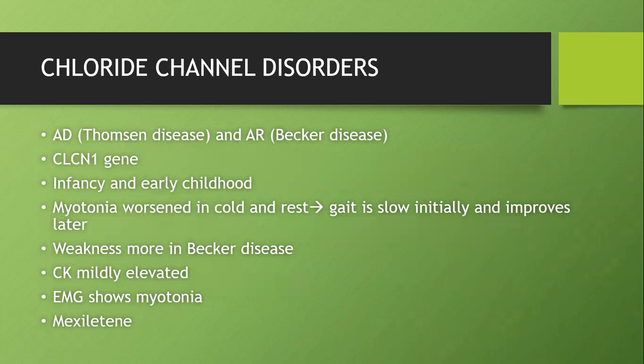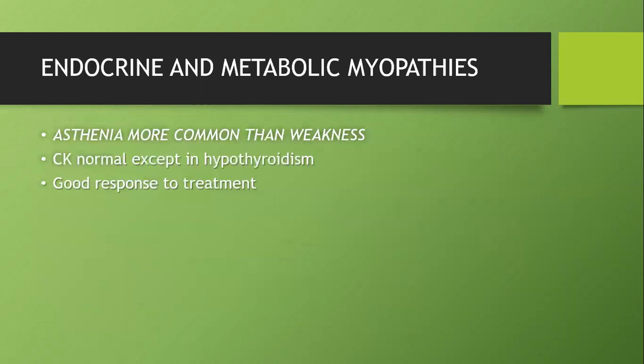Chloride channel disorder, just remember two names. Autosomal dominant, we have Thomsen disease. Here we have Becker's disease. So in myopathy, remember two Beckers. One is Becker's muscular dystrophy, which is a dystrophinopathy, and Becker's disease, which is a chloride channel myopathy. I'll skip the others. Okay, so four categories over.